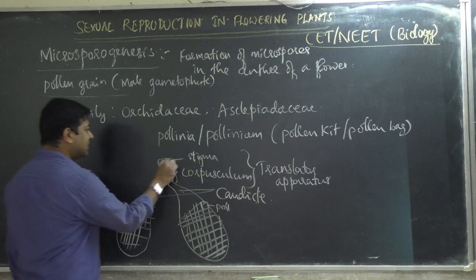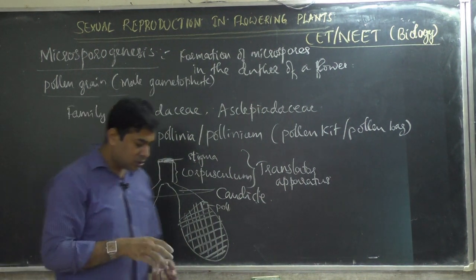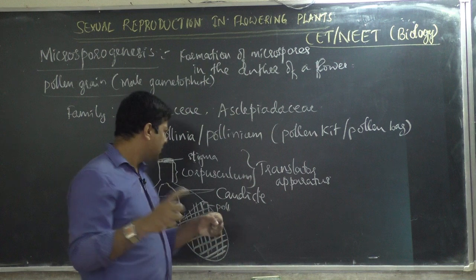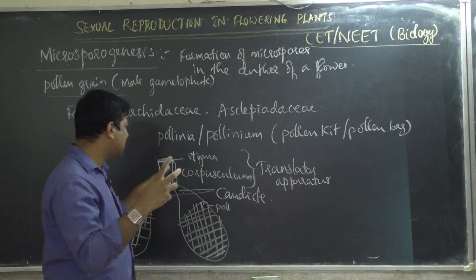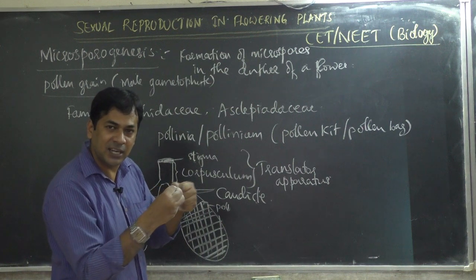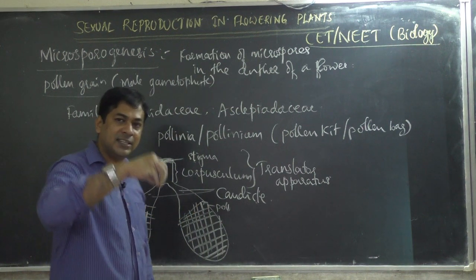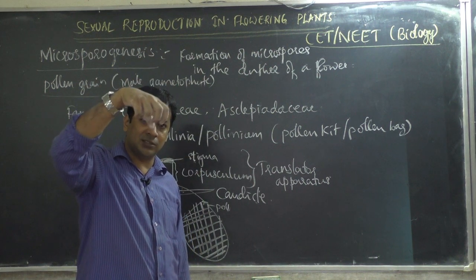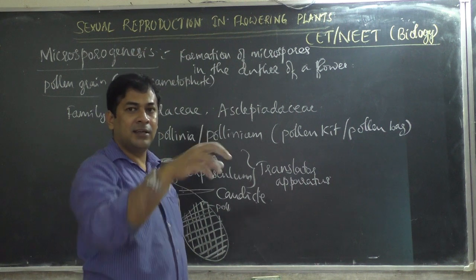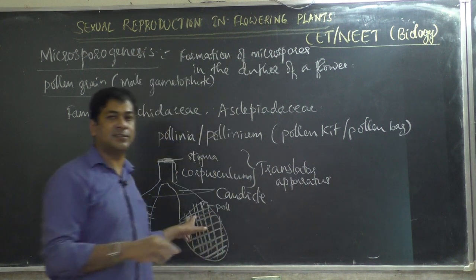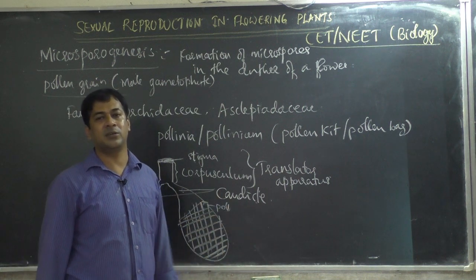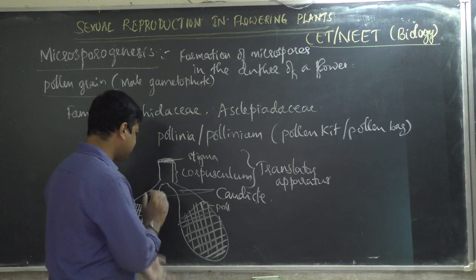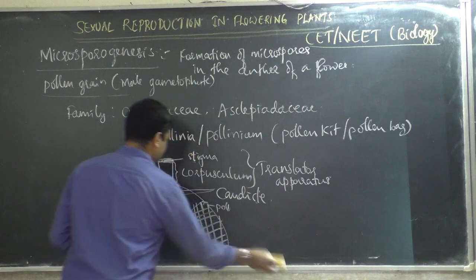Okay, this stigma, what is there? This is sticky. It has a gum-like material. So when an insect comes to the flower for removing pollen grains, at that time legs or body parts of the insect will get stuck because it is a gum-like structure. Then when the insect goes, it will have a pollinium bag-like structure. Unknowingly, the insect will not know this. Then when the insect goes to another flower, unknowingly it drops this pollinium. So pollen grains are transferred from one flower to another flower. So it is cross pollination. Okay, so this was about pollen grains.